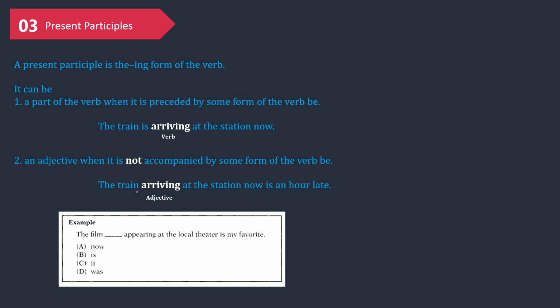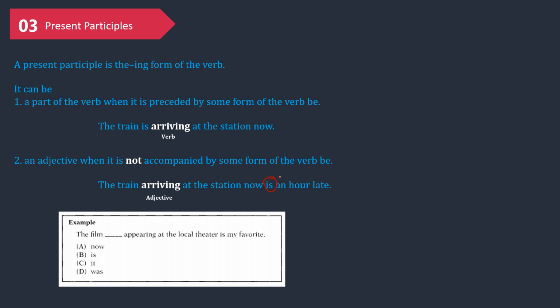The second function of a present participle is as an adjective when it is not accompanied by some form of the verb be. Have a look at the example. The train arriving at the station now is an hour late. Can you find a subject? Yes, "the train." Can you find a verb? Yes, "is" is the verb of the sentence.